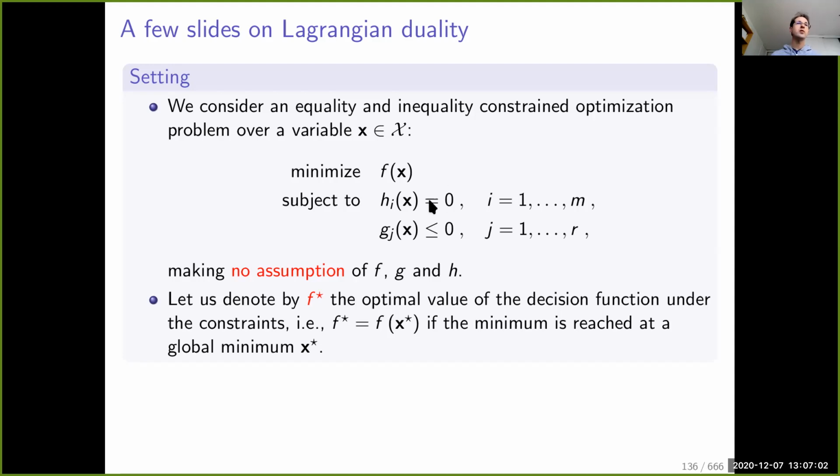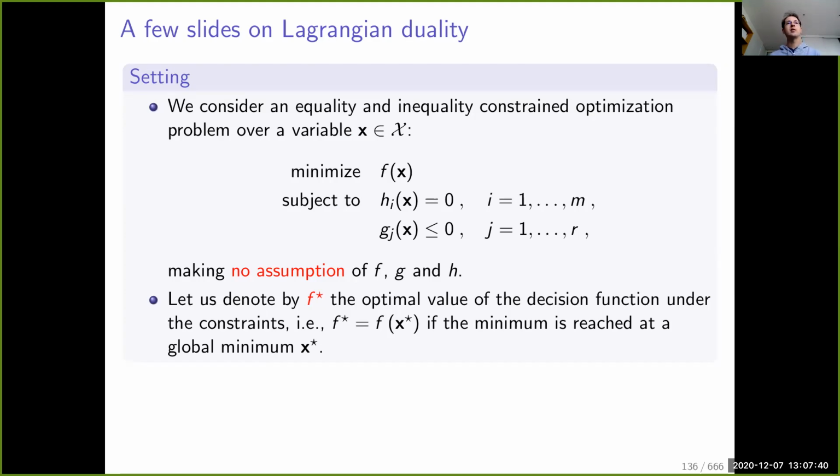So we are going to consider a set of equality constraints. In some cases, the number of equality constraints can also be 0 if there are no such constraints, but in the general case, we consider there are some constraints like this. And we also have some inequality constraints, g_j, for r inequality constraints. So far, in this slide, we are not making any assumptions about f, g, and h. We are going to make some assumptions later, convex assumptions, for example, but here there is no such assumption.